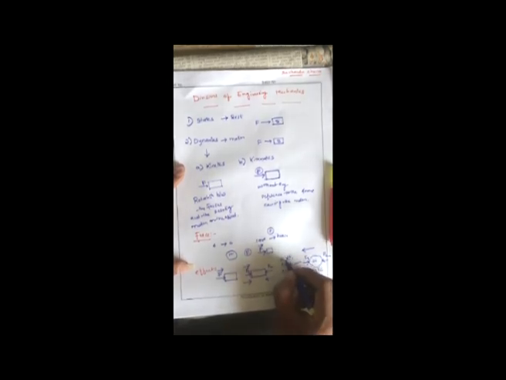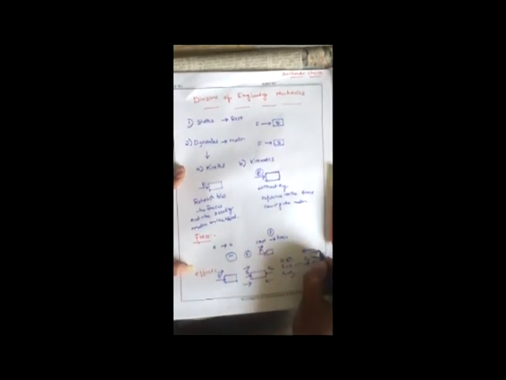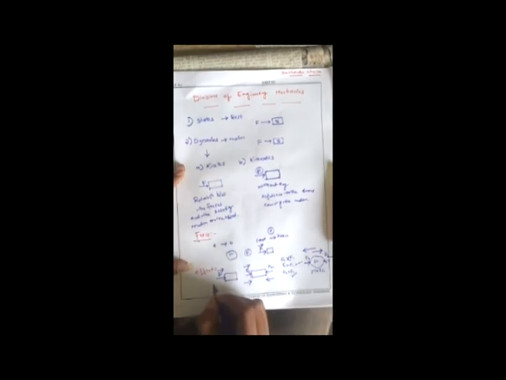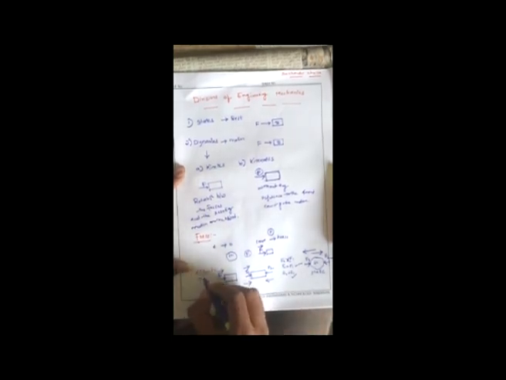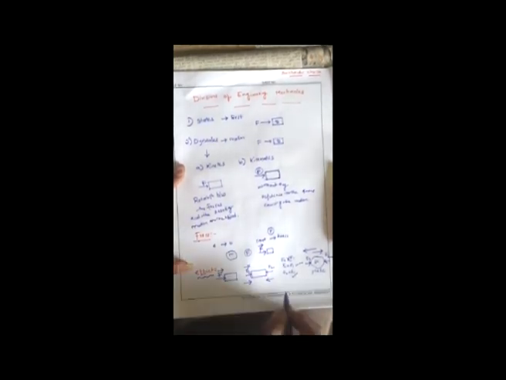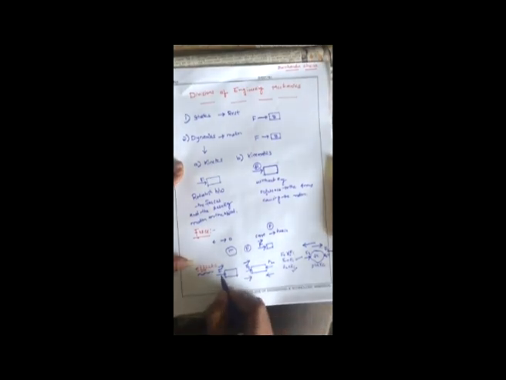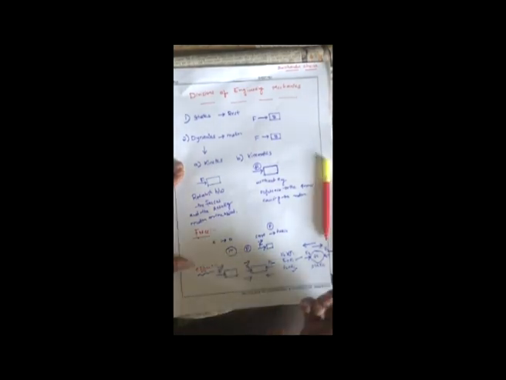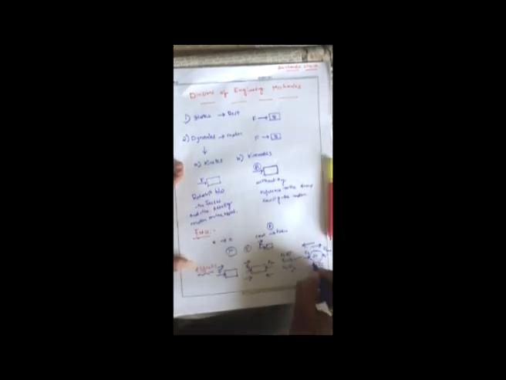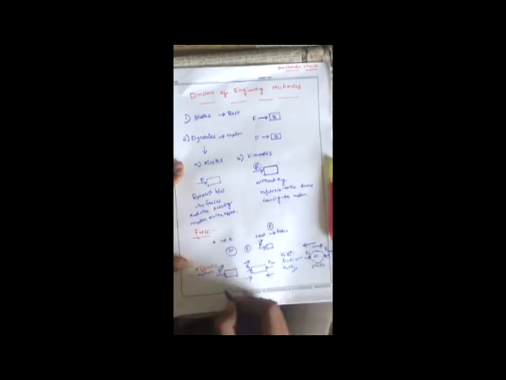Suppose F2 is less than F1. When F2 is less than F1, the body will be moving in this direction. These are the cases, the effects produced by this particular force. It means the force retards the motion, and also accelerates the motion and keeps the body in equilibrium. By applying some force on a particular body, the size and shape of the body also changes. That is the effects produced by this particular force.